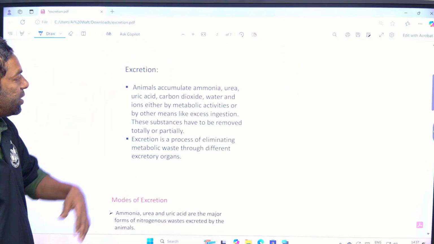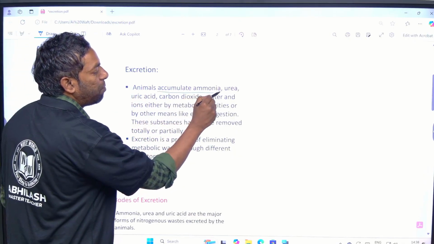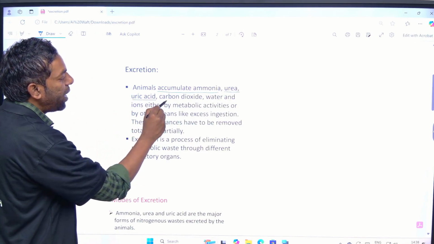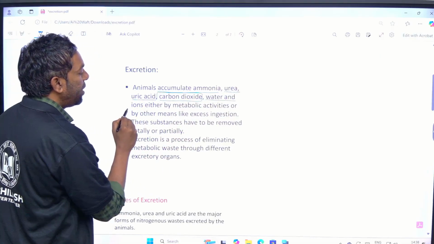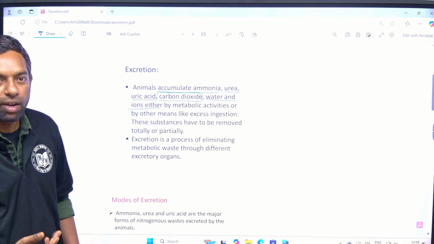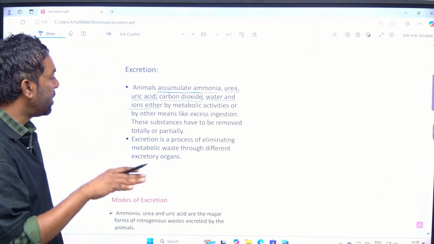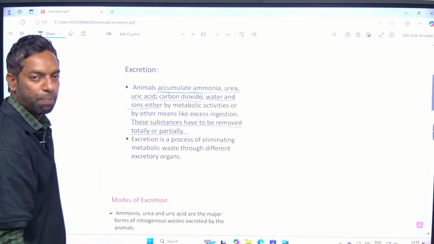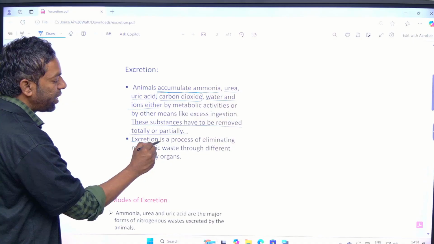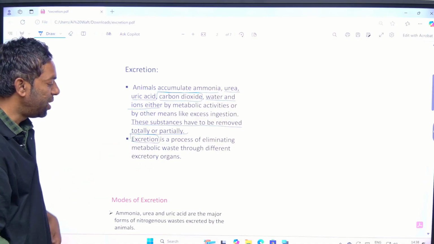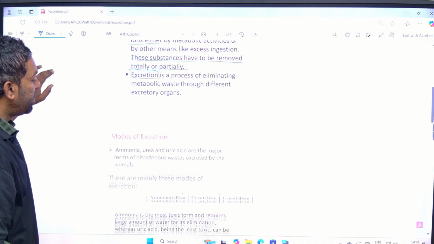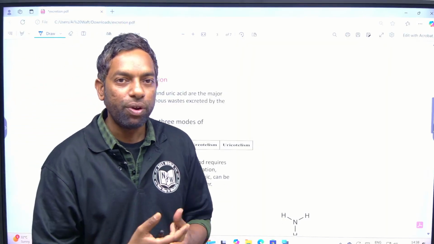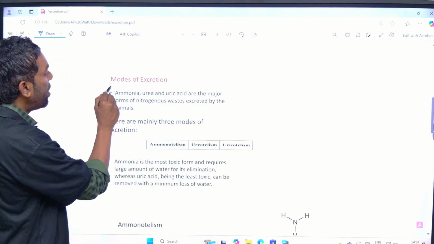As you know, in excretion, the animals accumulate ammonia, urea and uric acid, as well as carbon dioxide, and ions like NaCl or K plus ions, in the animal tissue. These substances have to be removed totally or partially. That system we call excretion, the process of elimination of these products. As we discussed, there are certain species that eliminate ammonia, and others urea and uric acid. This is the mode of excretion.